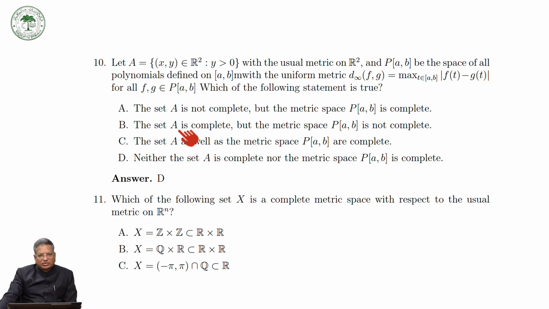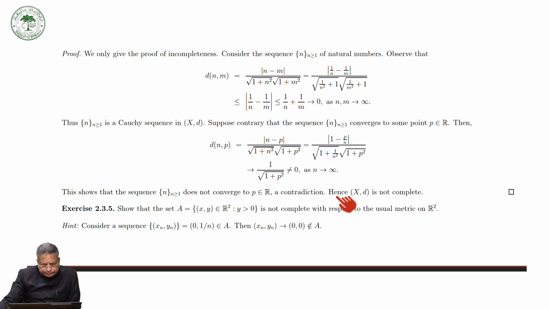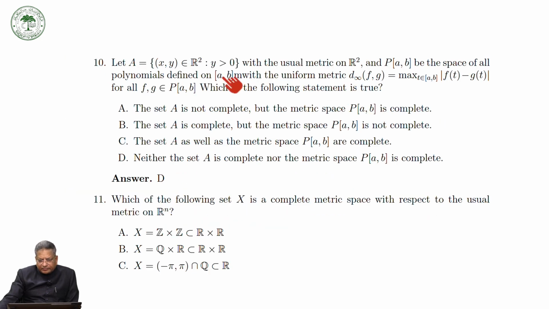We have seen that A is not complete with respect to the usual metric on R. Sorry, there is something wrong in this one, so discard this question number 10.